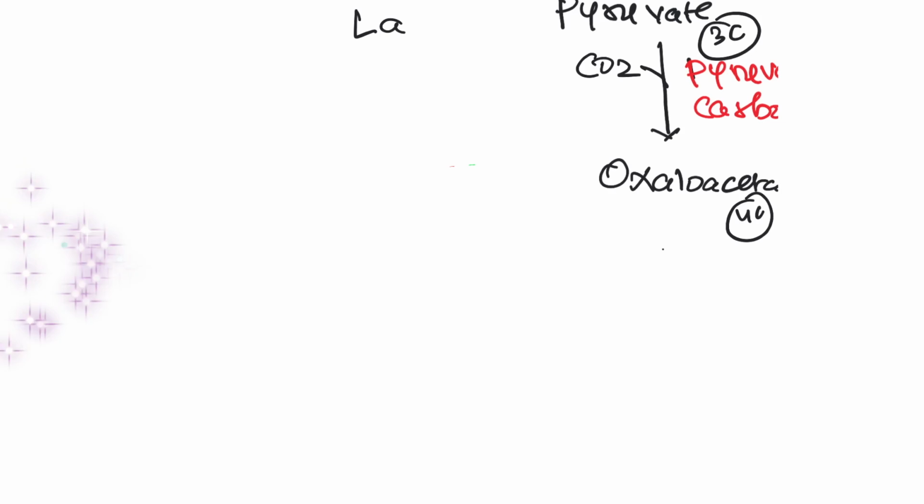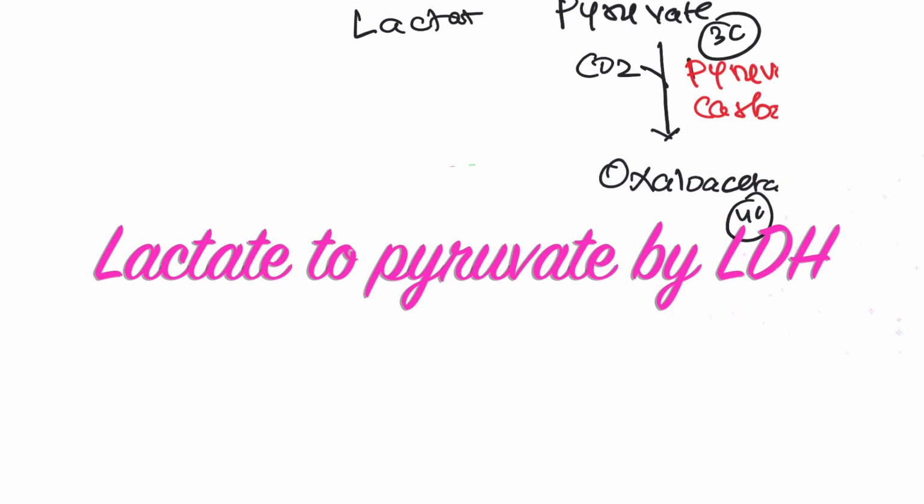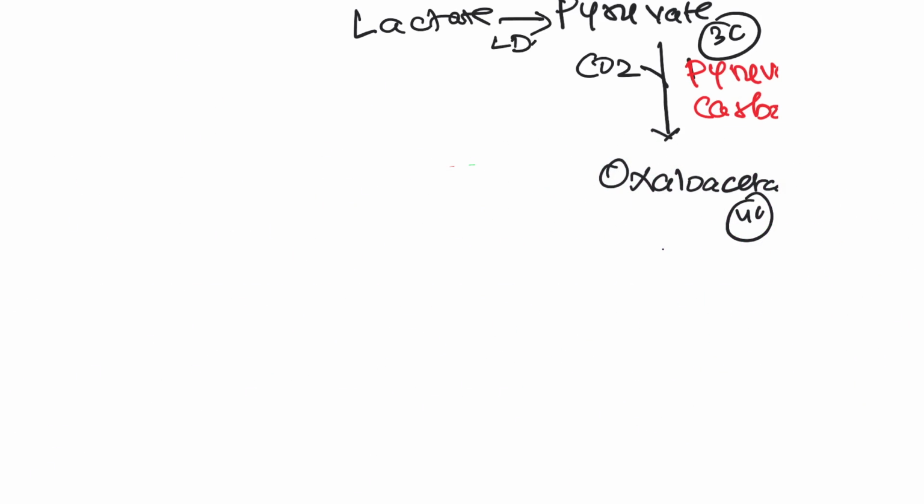Anyway, so another source of pyruvate can be lactate, that is converted into pyruvate by lactate dehydrogenase. So alanine to pyruvate, lactate to pyruvate. Once you get pyruvate, pyruvate goes down into the matrix of mitochondria, converted to oxaloacetate by pyruvate carboxylase enzyme.